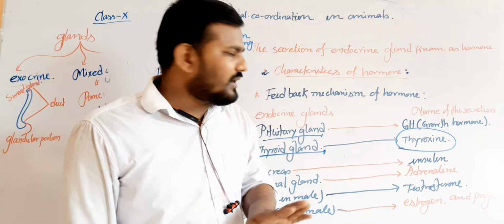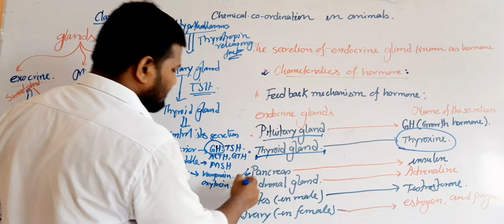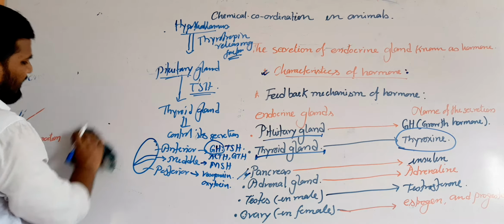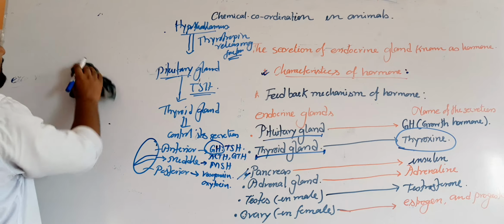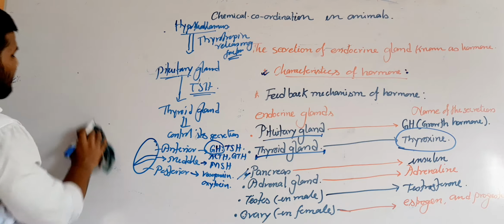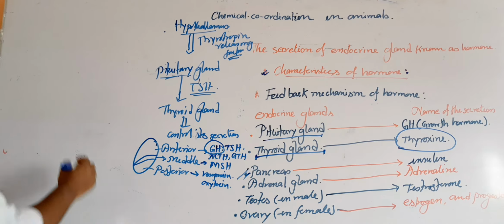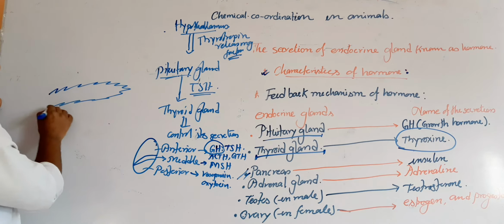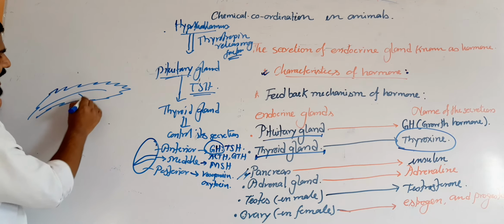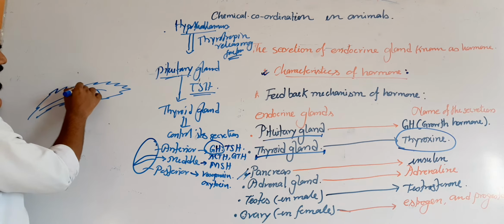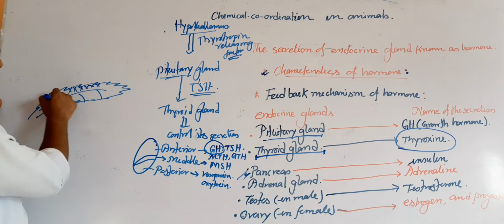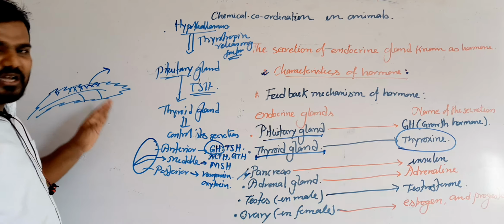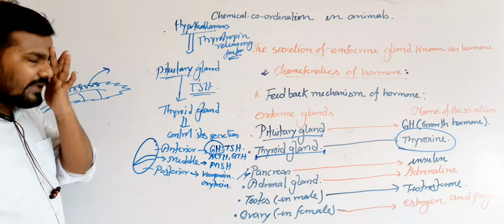Now the next gland will be the pancreas. Generally, one leaf-like structure present in our digestive tract is known as the pancreas. The pancreas is a mixed gland because it contains both types of features. One portion is endocrinal in nature, another portion is exocrinal in nature. From the endocrinal portion, the pancreas will secrete hormones, and from the exocrinal portion, the pancreas will secrete the pancreatic juice.